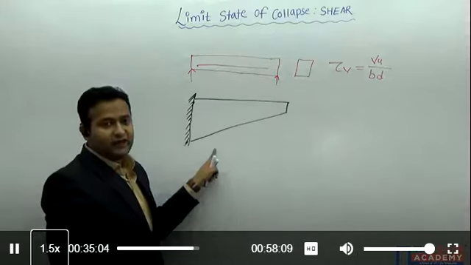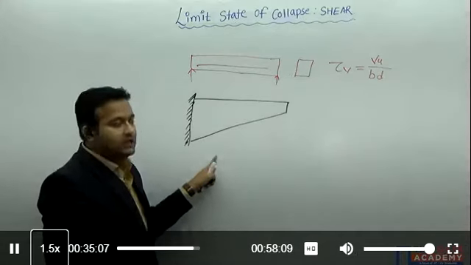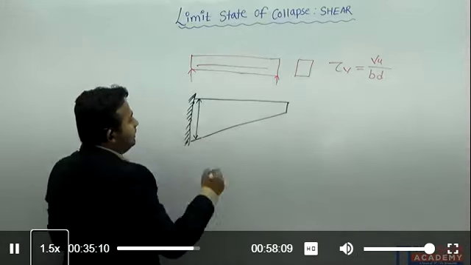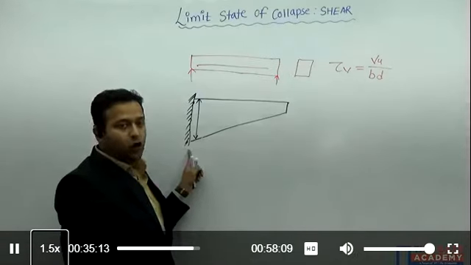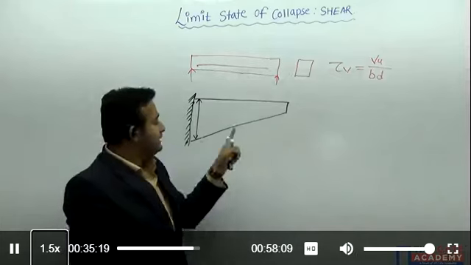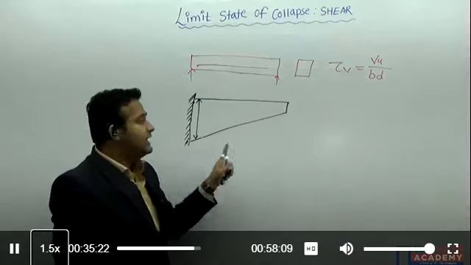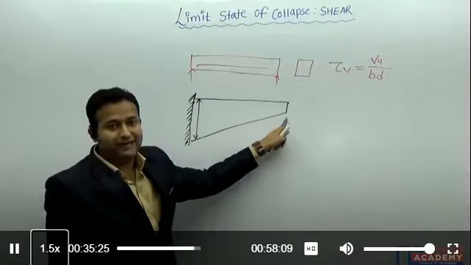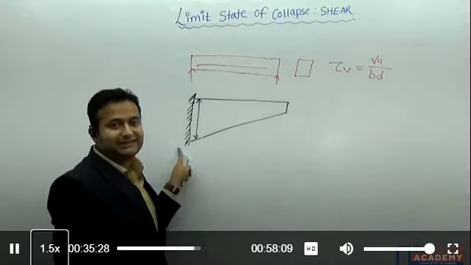Generally, in the case of cantilever beam, I provide this type of the sections. The depth available near the support is provided more and near the free end is provided least. At the free end, the depth is least. The reason is, here there is a maximum bending moment and here the bending moment is 0. Right? At the free end, the bending moment is 0 and at the support, there is a maximum bending moment.